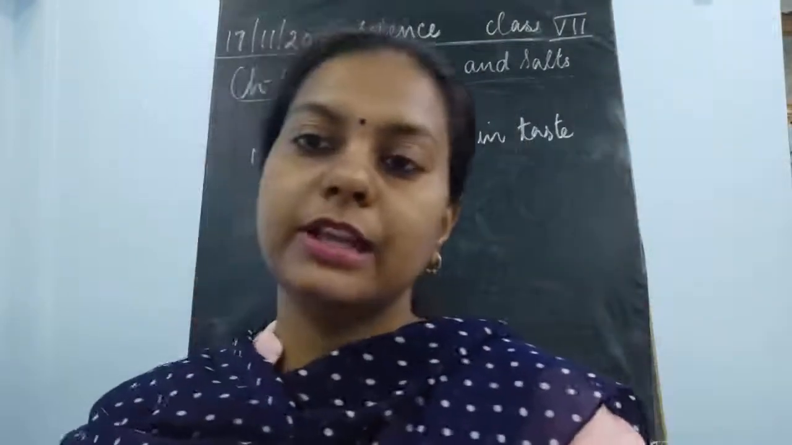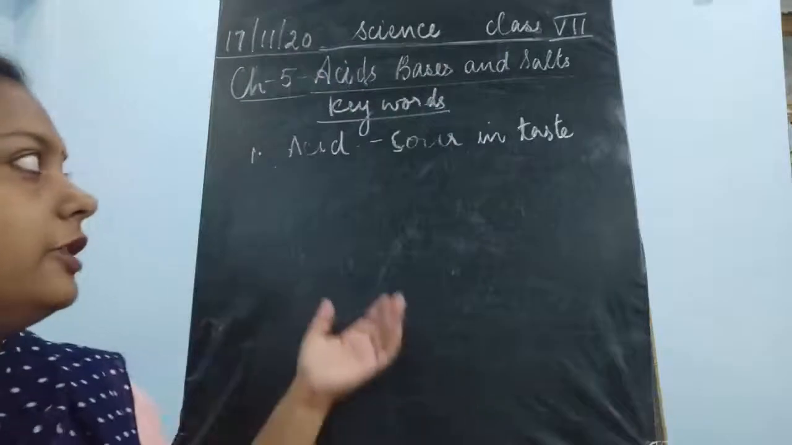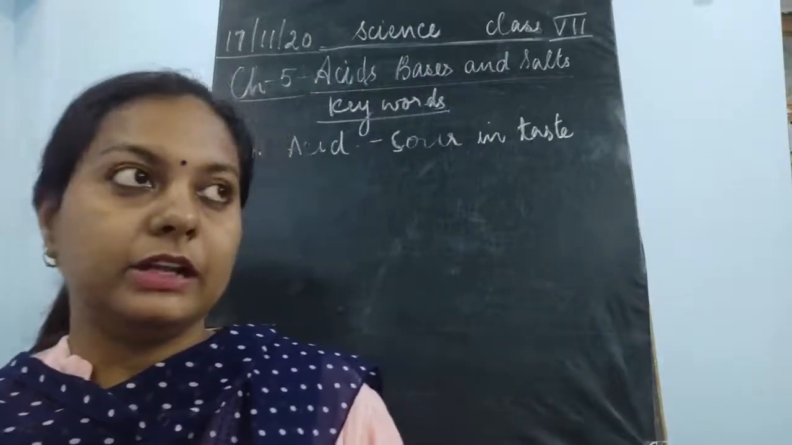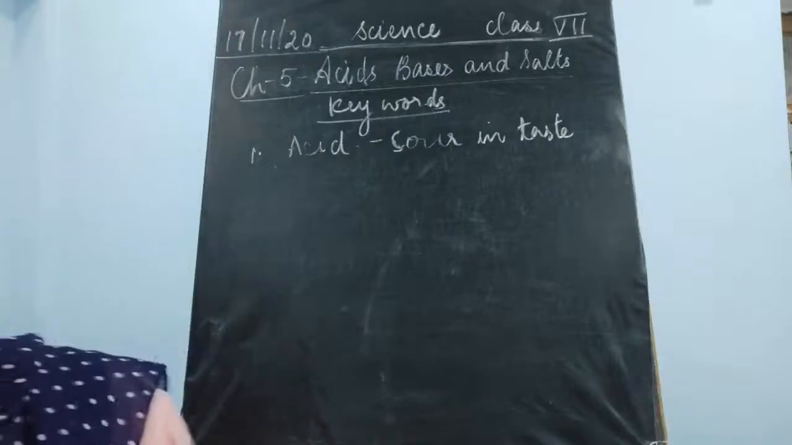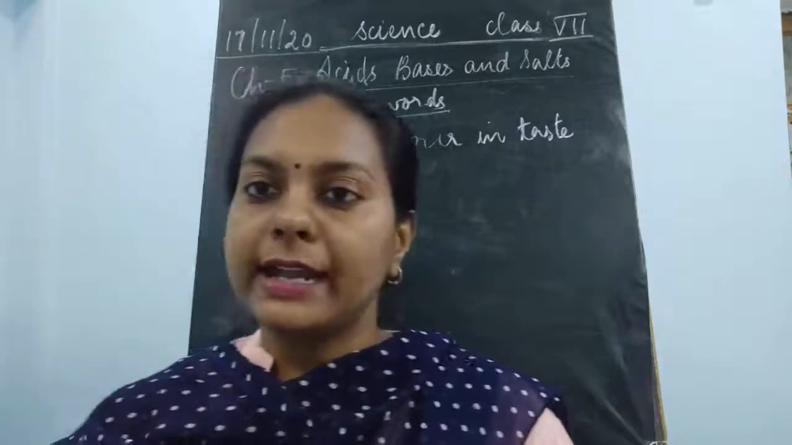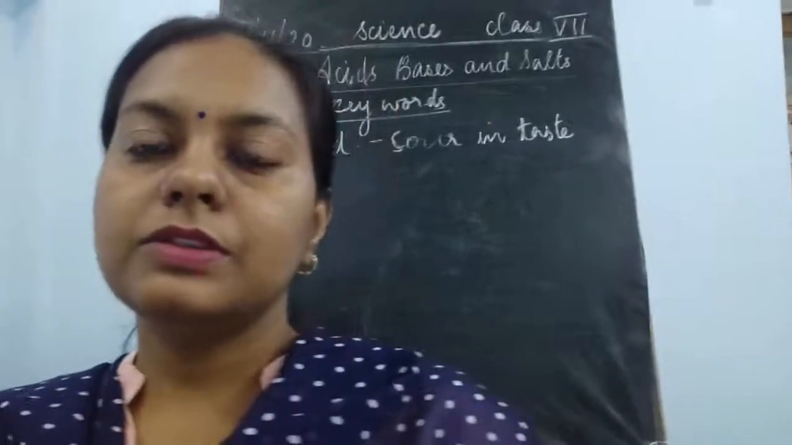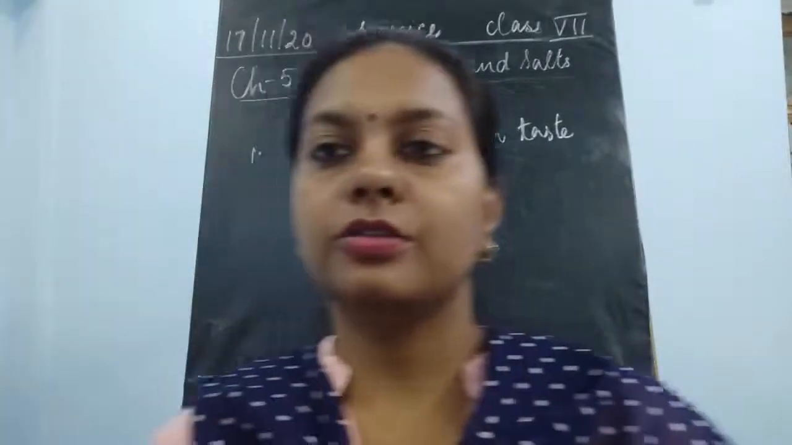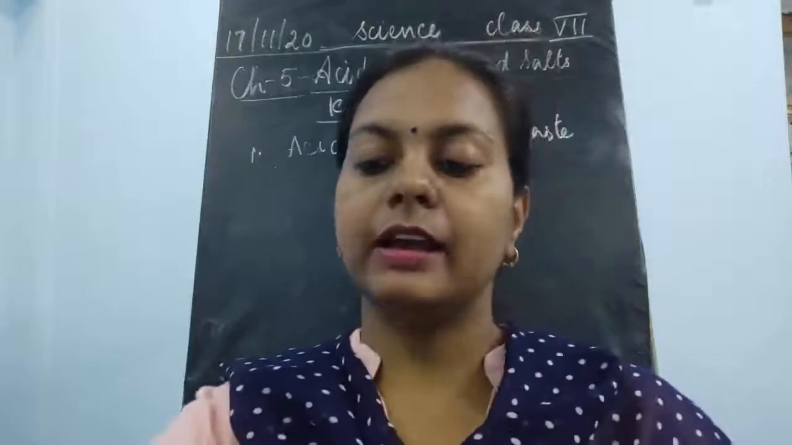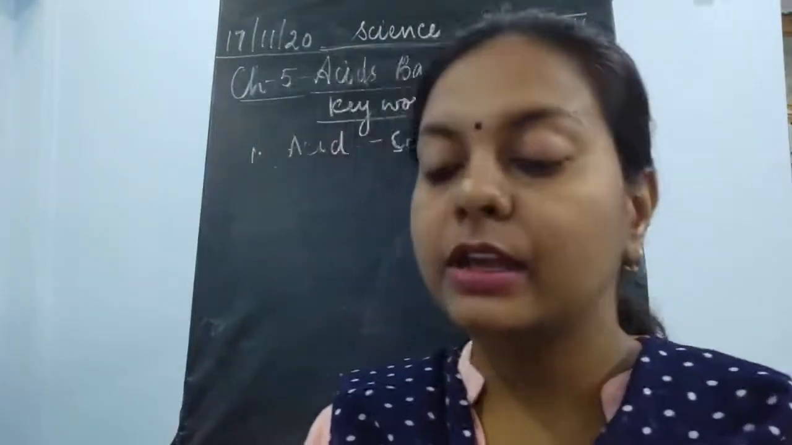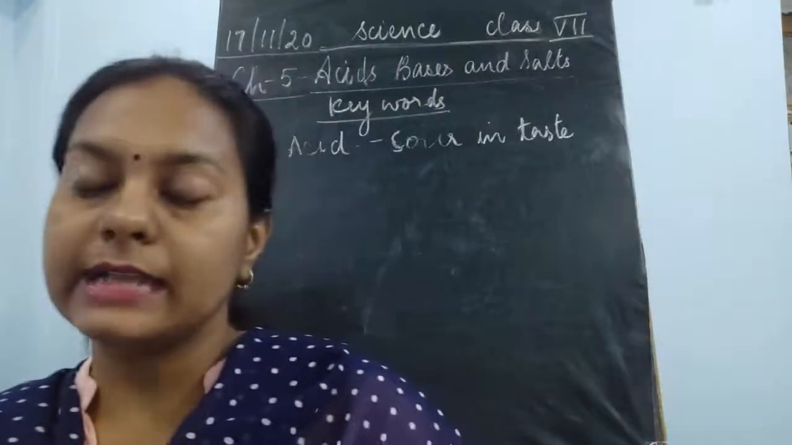Then it is going to change the color of blue litmus paper to red. Then it is corrosive in nature. It is found in two types, that is organic acids or inorganic acids. So acidic substances are corrosive in nature and they are sour in taste. They are like organic acids and the mineral acids. Okay, then the next word is acidic.